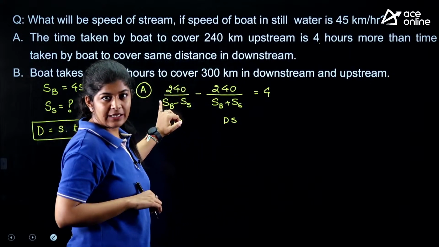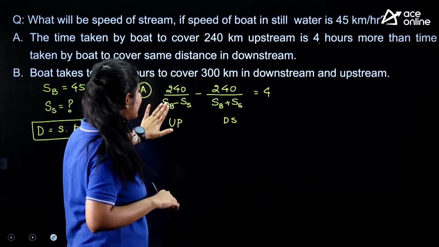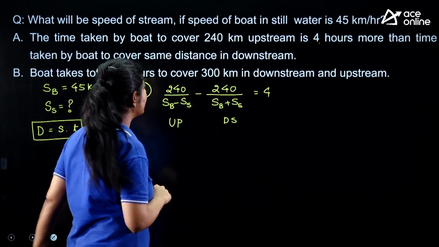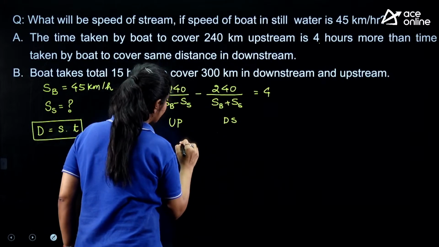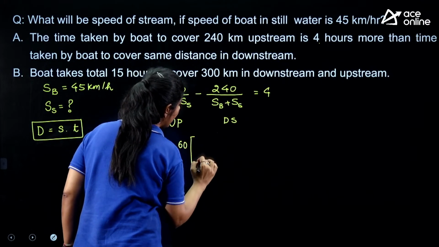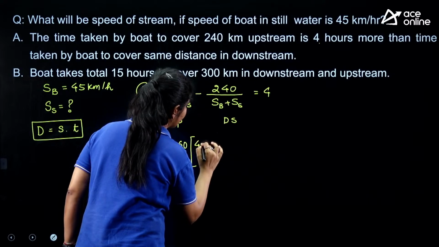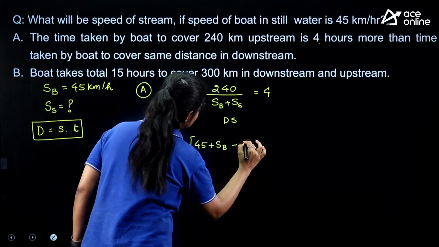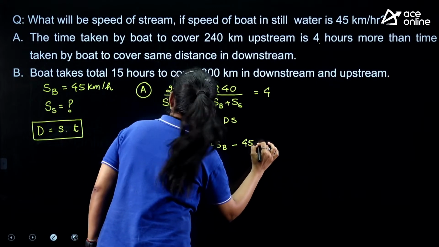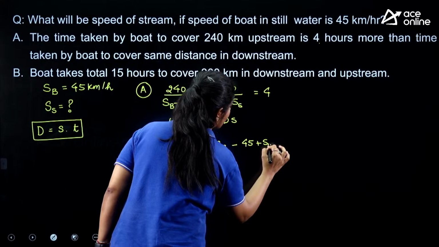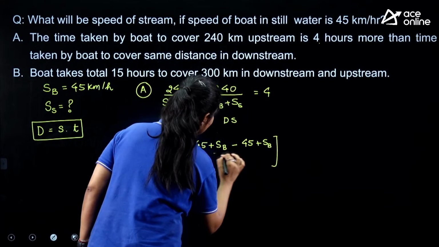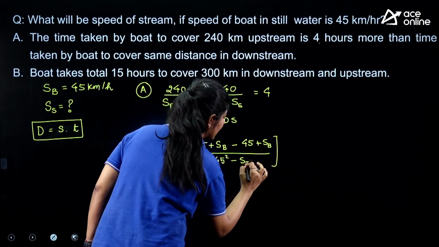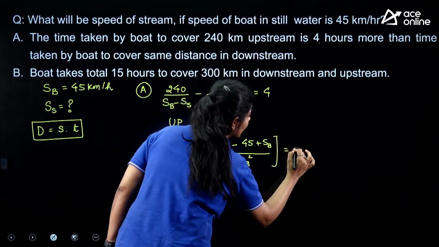As I put the value of 45 over here, can we determine the answer? Yes, we can easily determine the answer. As you can see, here we are having 60 in total, and here 45 plus speed of stream minus 45 minus speed of stream, divided by 45 square minus speed of stream square, which is equal to 1.